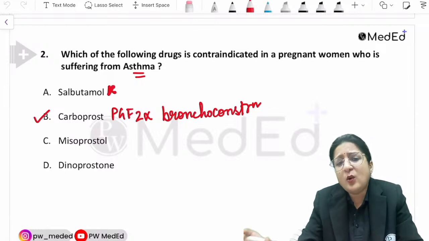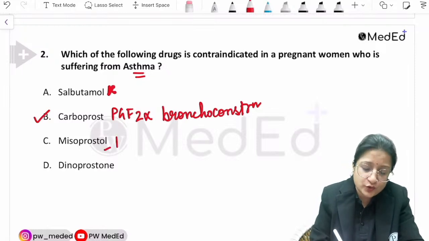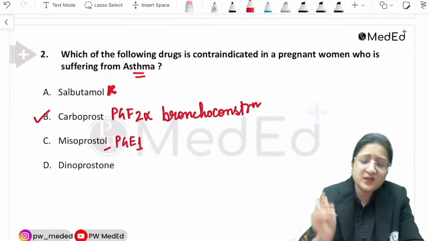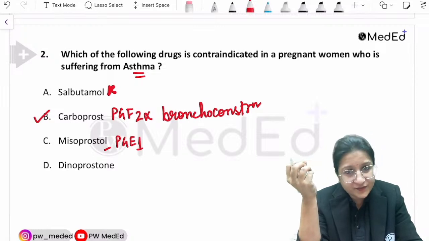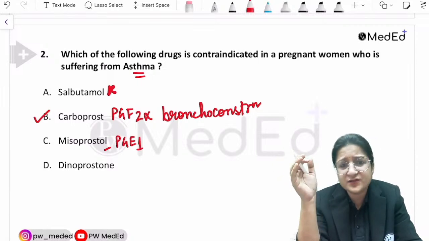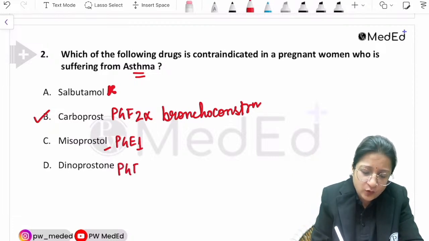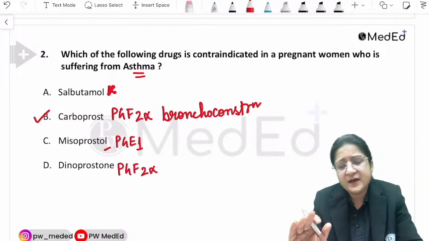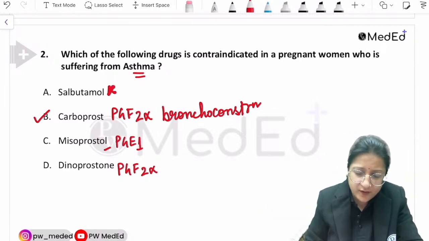There are as such no absolute medical contraindications to misoprostol, right? But with misoprostol, caution is advised when there is any hepatic or renal dysfunction or any medical comorbidity. So caution is advisable, but there is no absolute contraindication. And dinoprostone is a PGE2 analog, and that also has no such contraindication with asthma. Okay, so this was a straightforward question.